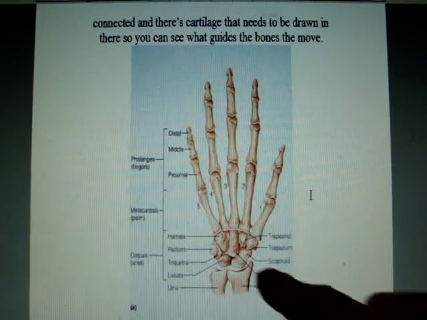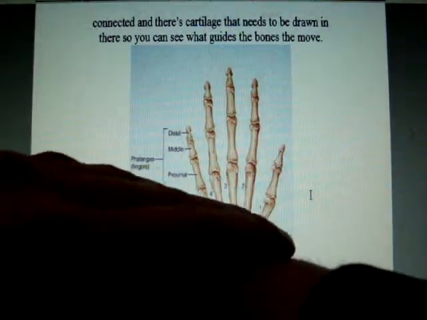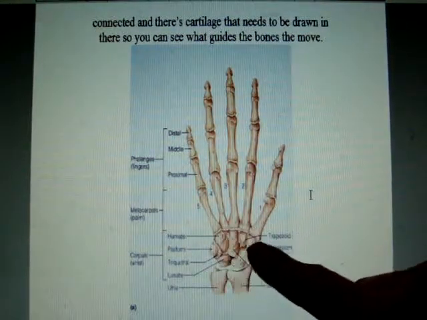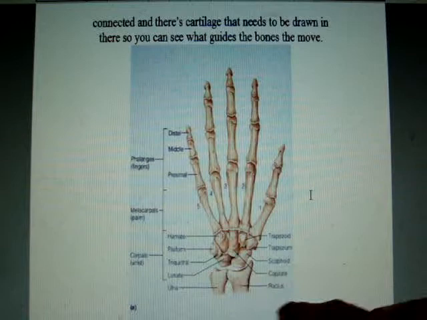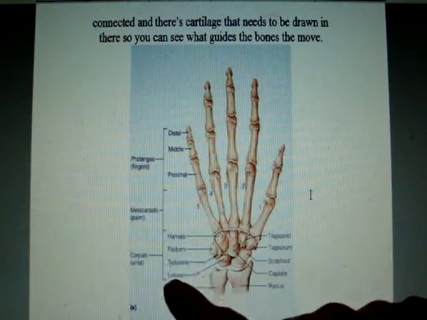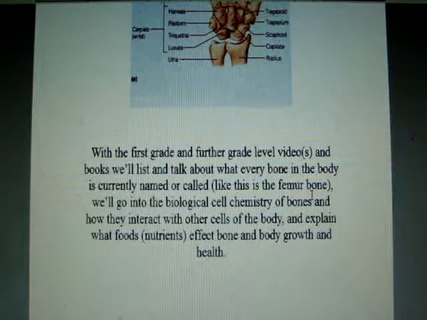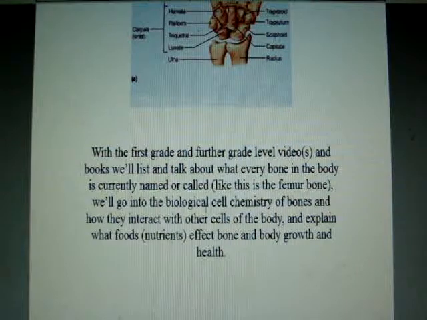And here's the wrist. This is the wrist right here. There's cartilage in there. So that right there is an example of where bones meet, and there's a lot of bones in the wrist, and this has a name for all the bones in the wrist. So that's the video for the skeletal or bone structure of the human body.